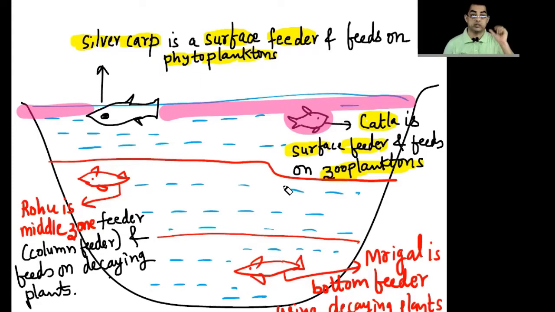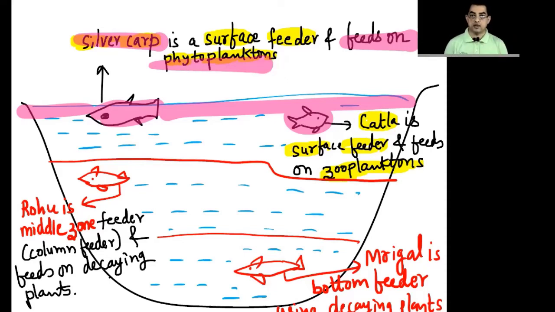It is only a surface feeder. Silver carp is also a surface feeder, but don't worry, it is not going to compete with Catla because it feeds mainly on phytoplankton, small plants which are growing on the surface of the water.